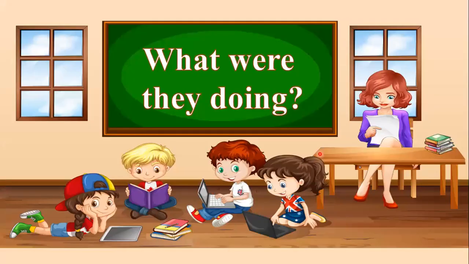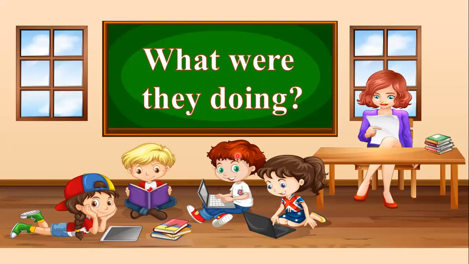Okay, so what were they doing? Now here I've put were. Why? Because definitely I'll be showing you different pictures and different people or different children will be doing different things. So let's see what were they doing. Okay, if you look at these children first, what were they doing? This girl was watching the tablet. This boy was reading a book.